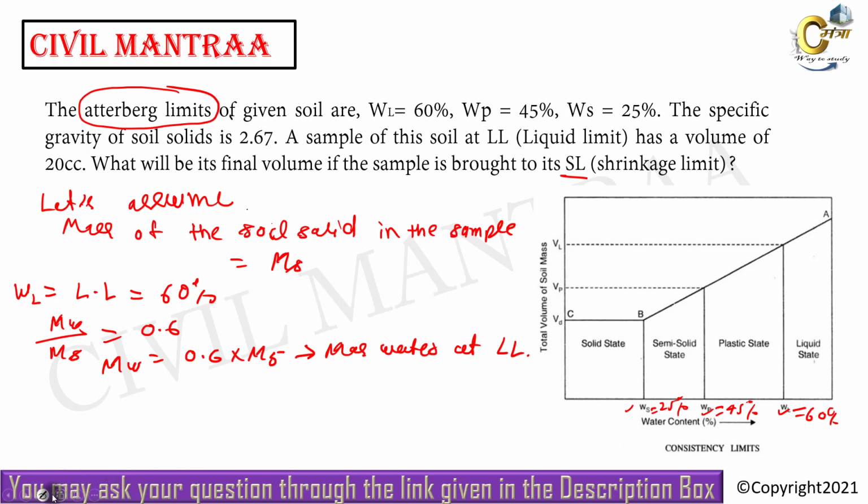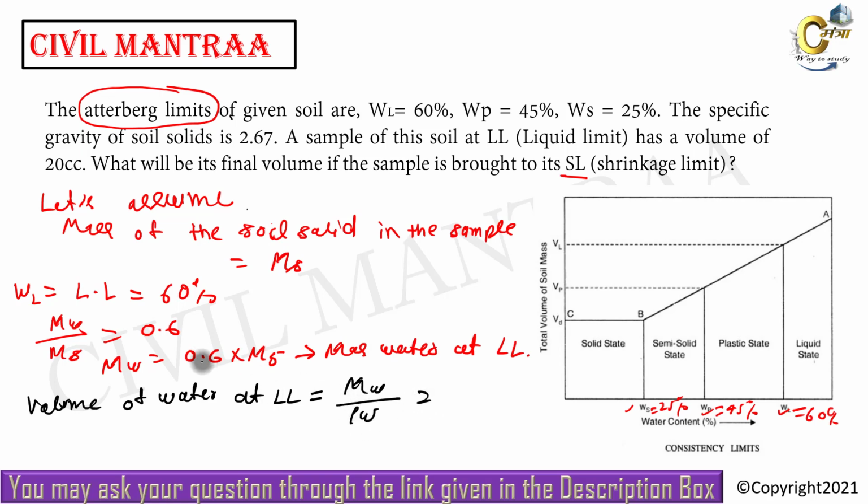Let us see what will be the volume of the water at liquid limit. We know volume is the mass of the water divided by the density of the water.